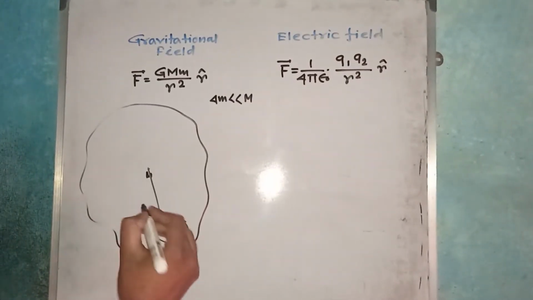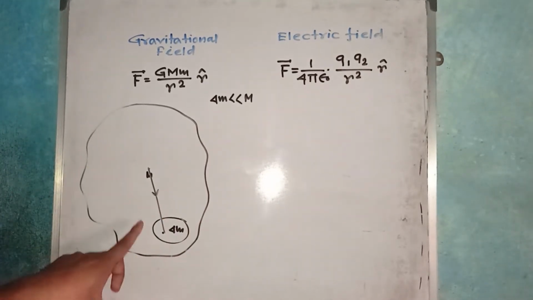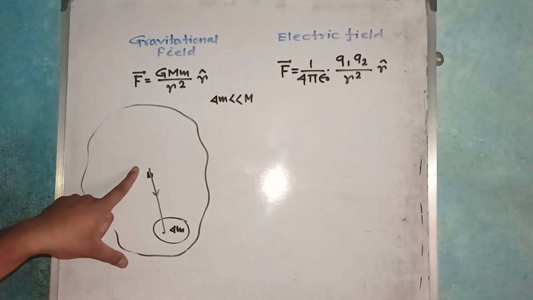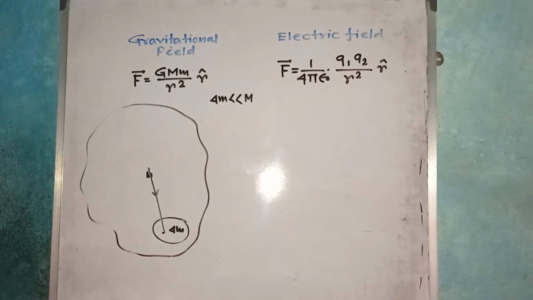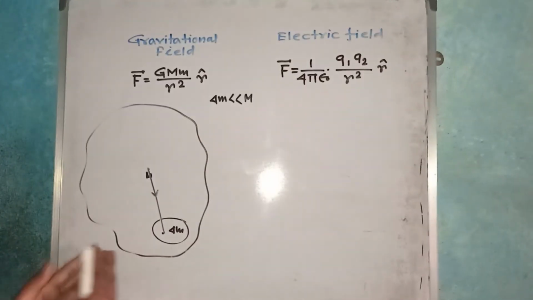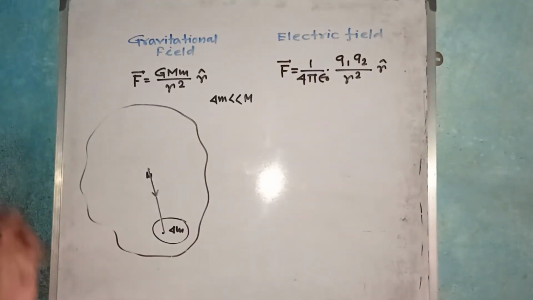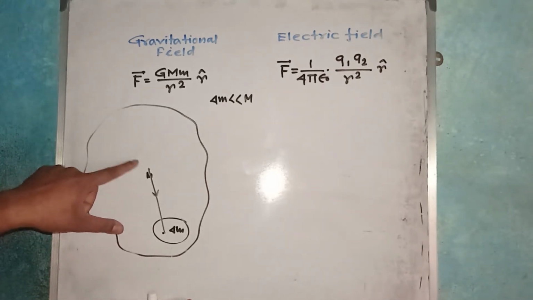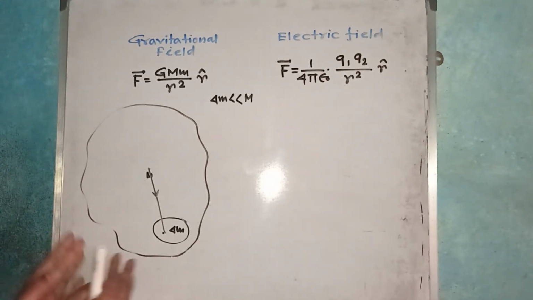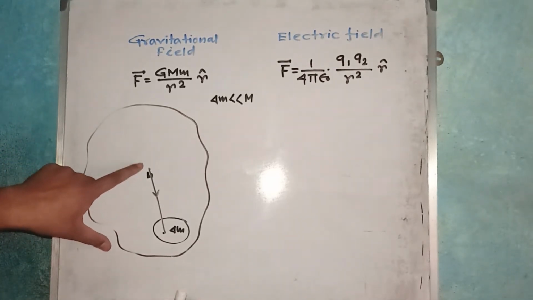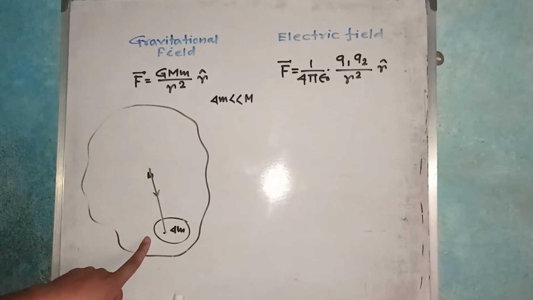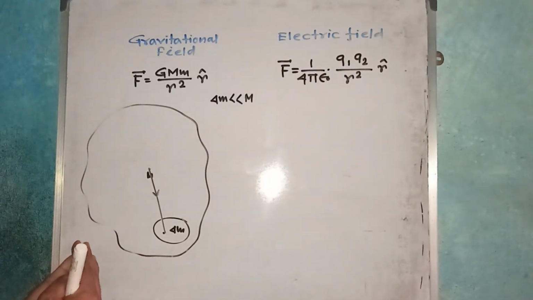Why such an experience? Because this body, this del M, experiences a force due to this body. That is, when I take the body in this region, there is some gravitational force which spreads from that body to this body, and the medium through which the gravitational force of the body of mass capital M spreads to the body of mass del M is the gravitational field.